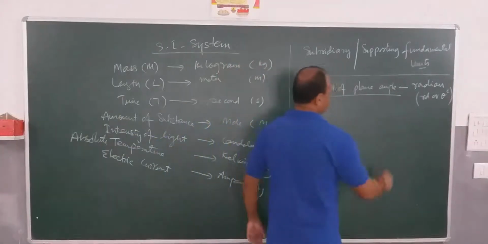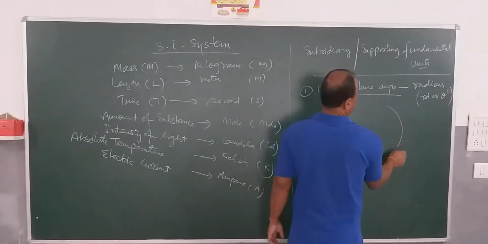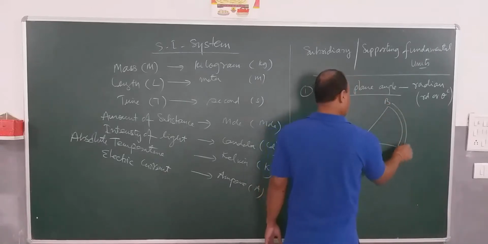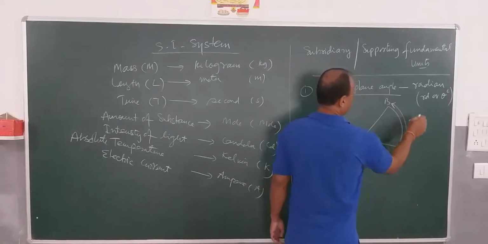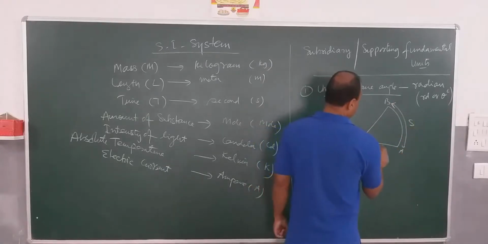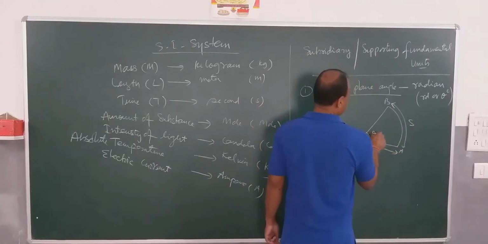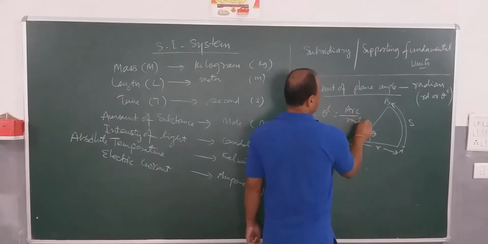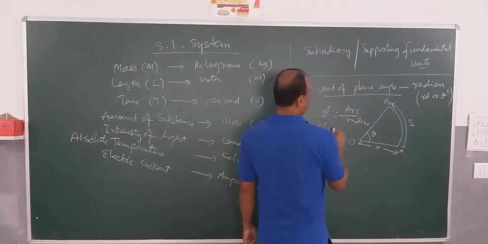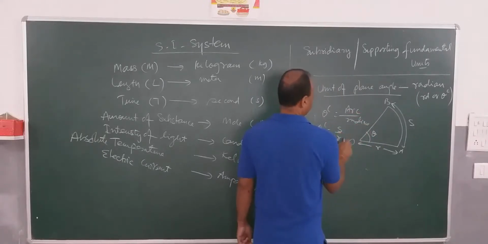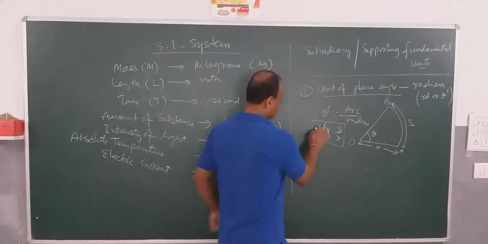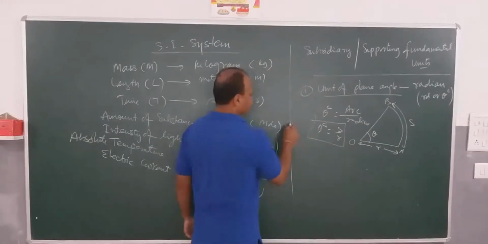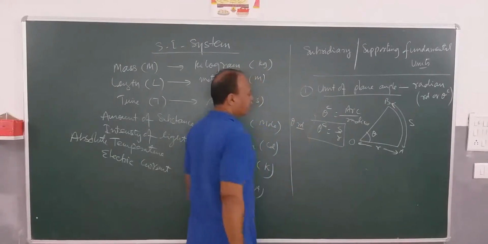For example, if I consider AB as an arc and O as the center of the circle, suppose the arc is S and the radius is R, then this angle in radian, theta c, is equal to S by R, the arc by the radius. If you don't like to write c, you can also write theta rad for radian.